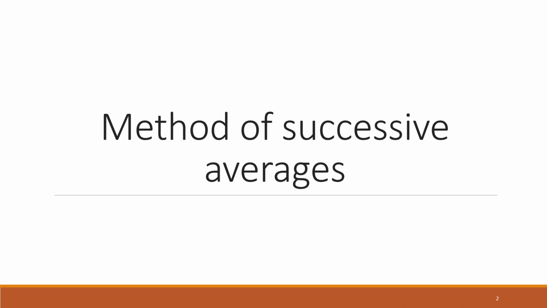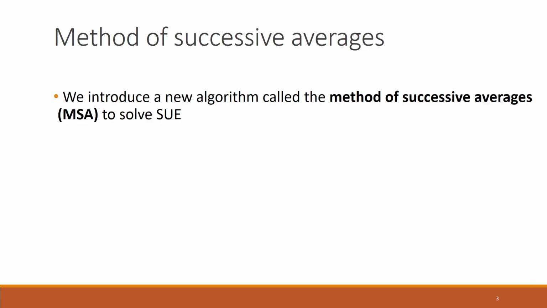So evaluating that might not be a very computationally efficient method. That's why we'll be looking at an alternative method called method of successive averages, in short, MSA.